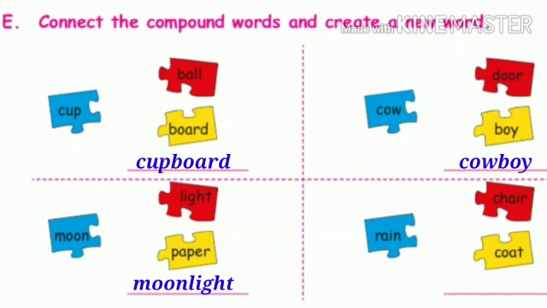Next set of words. Rain, chair, coat. Rain plus chair. Rain chair. Rain chair, is it a meaningful word? No, it is not a meaningful word. Next one, rain plus coat, raincoat. Raincoat, is it a meaningful word? Yes, it is a meaningful word. So, raincoat is the compound word.